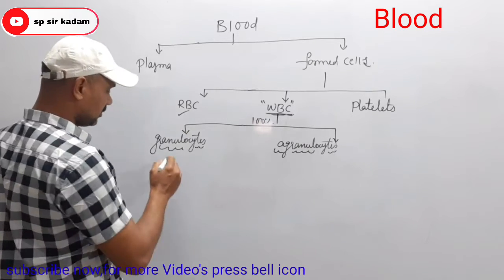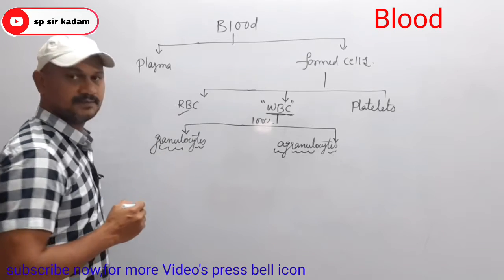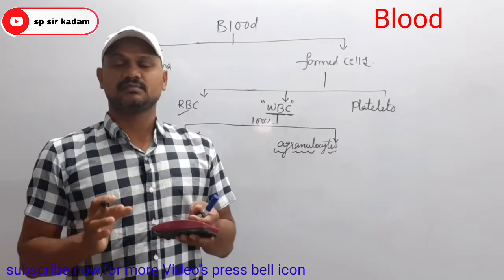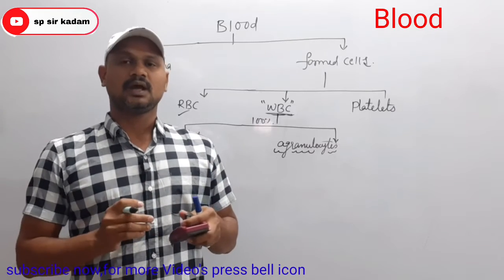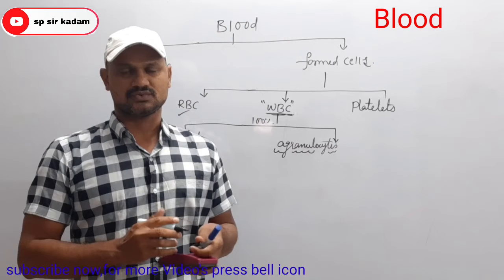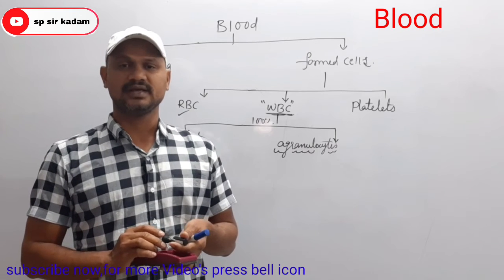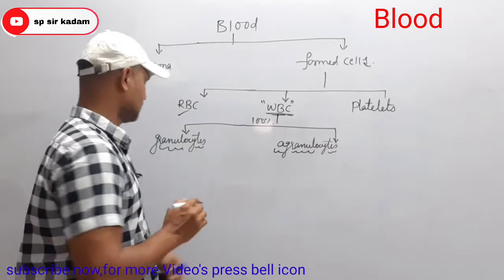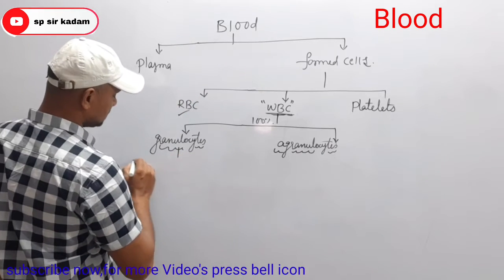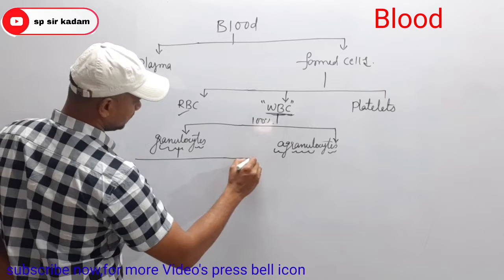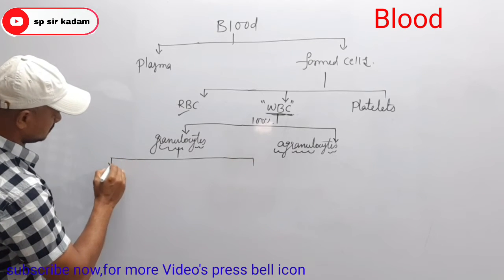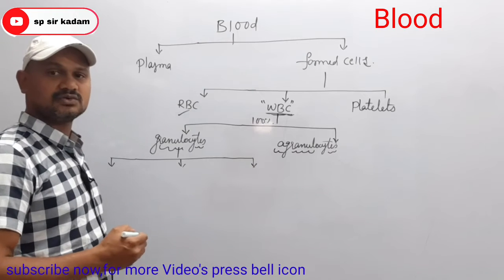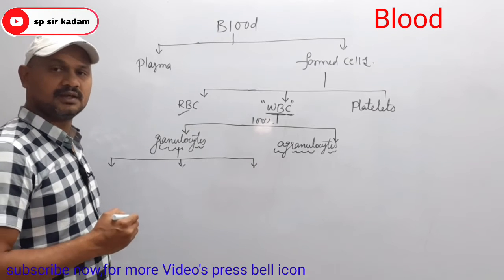That's why we can call them polymorphonuclear granulocytes. These granulocytes are again classified into three types.